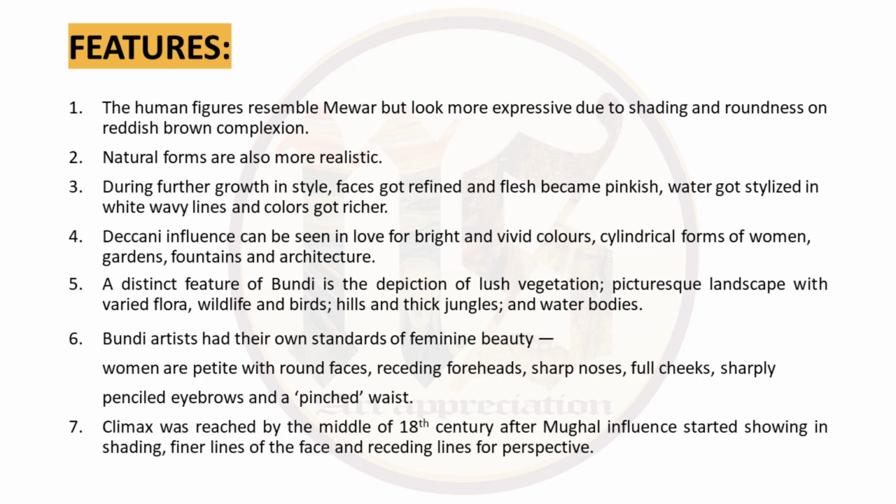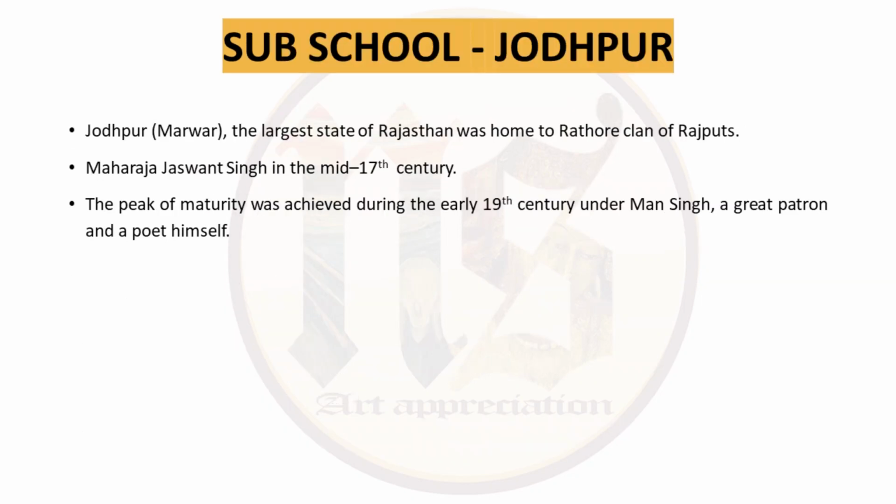Their climax came in the middle of the 18th century when Mughal influence also started showing in their artworks, where you could see more fine lines and the face also became more delicate. Then you can also see receding lines for showing perspective. Now we come to our third sub-school, Jodhpur. Jodhpur, also called Marwar, is the largest state of Rajasthan and it is home to the Rathore clan of Rajputs.